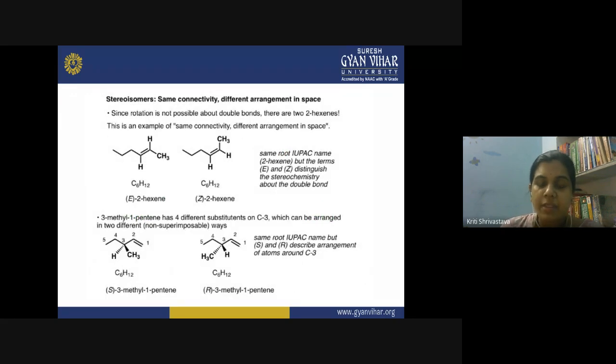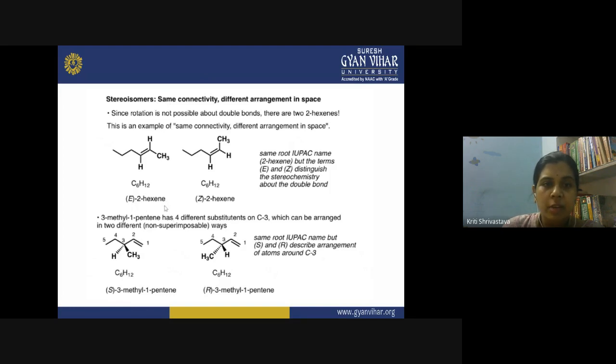Then what makes the difference in stereoisomers? Here we have the same connectivity but a different arrangement in space. Rotation is not possible when your compound contains a double bond, because rotation around the carbon-carbon axis is not possible. Then what happens? You will get two stereoisomers. So how do you get that?